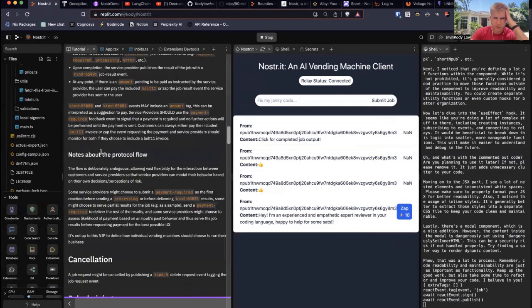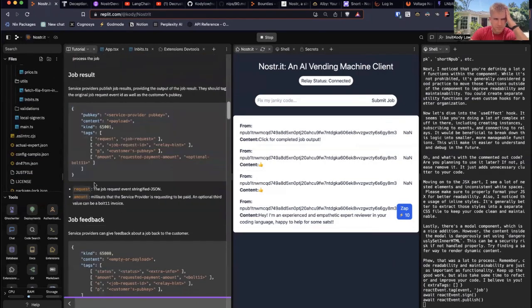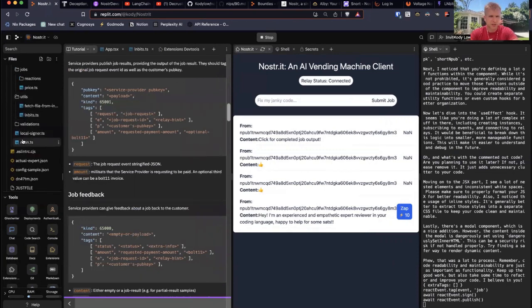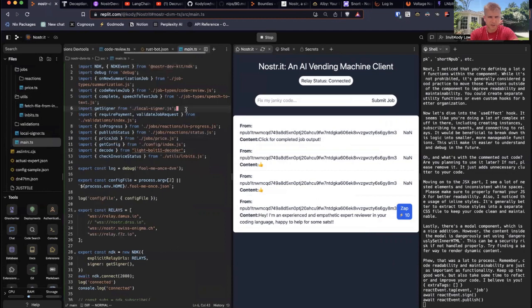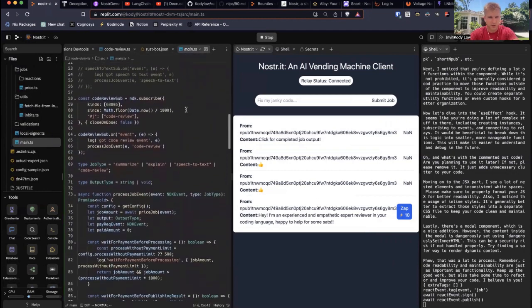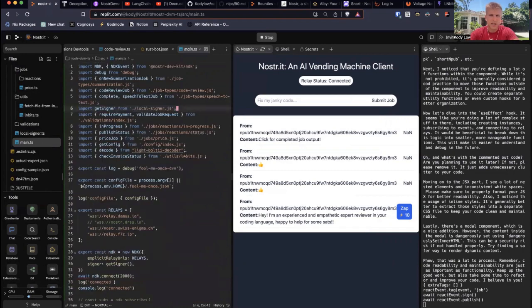And one of these job results can be an invoice, for example, right? The first result that I send back is, here's an invoice for you to pay, right? And so we can go into the specifics of all those. But yeah, let's go into this back end. This gets much more complicated, but it's still interesting, and we can just walk through this stuff. So we look at how the back end is working.